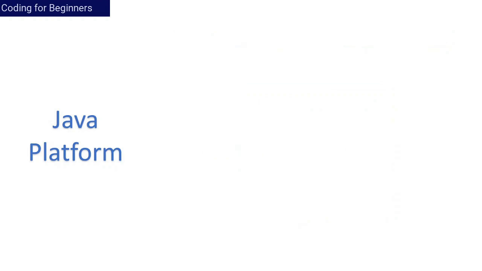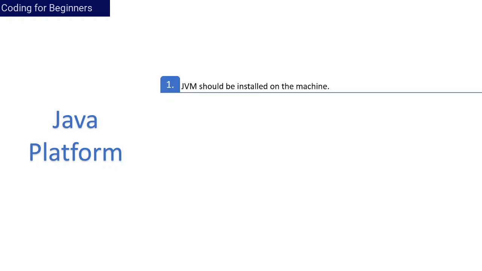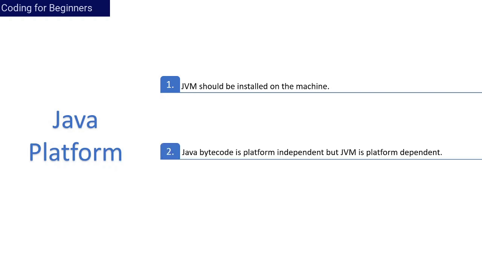Now, the things which need to be noticed here are: first, the system on which Java code needs to be run should have the JVM installed, meaning it should have the Java Virtual Machine installed. Second, the Java bytecode is platform independent, but the JVM is platform dependent.